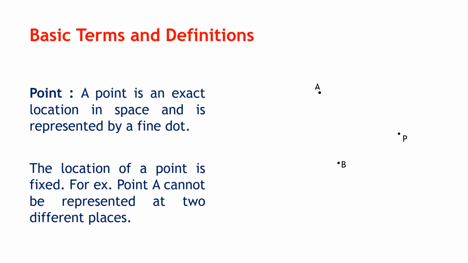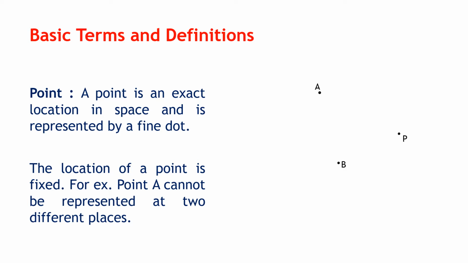Now remember the dot, you can see there are 3 points here, A, B and P. But you remember the point is dimensionless. Now if you look at this dot, it has got a certain radius, a certain area, but this is only the representation of a point. It is not a point. It is a dot used to represent a point. So here we are saying a point is an exact location in space. So you can see exactly where A is located, exactly where B is located, and where P is located.